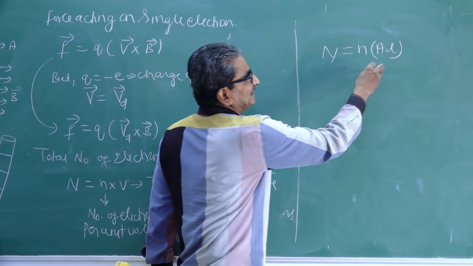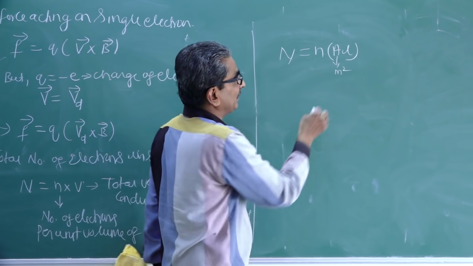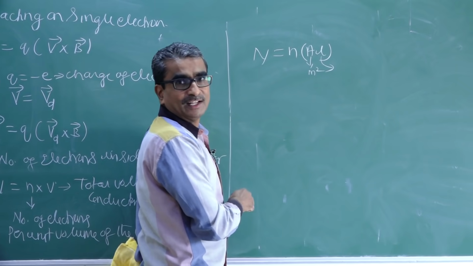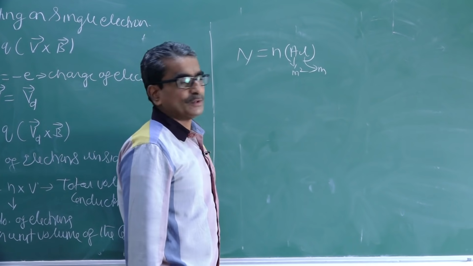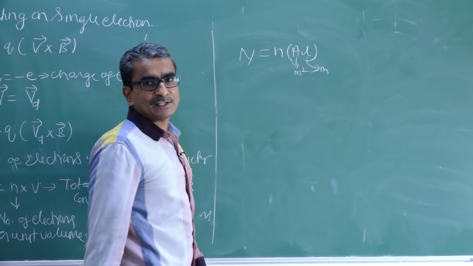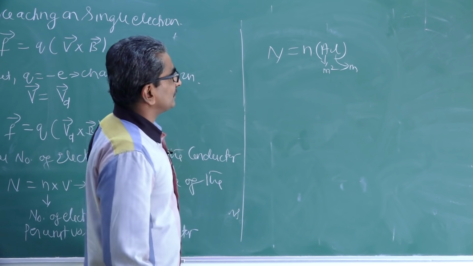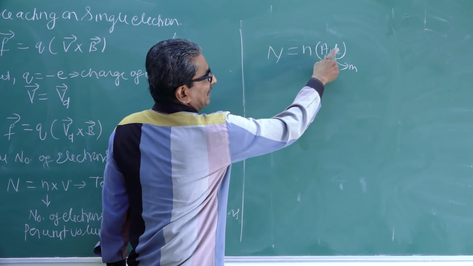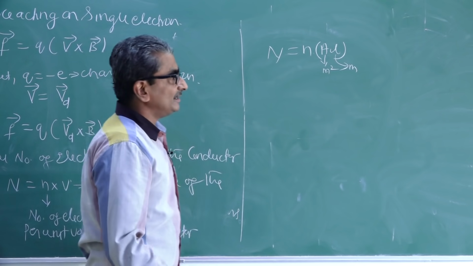What is the unit of A? Meter square. What is the unit of length? Meter. Meter square into meter gives meter cube. So once again we get the dimension of meter as equal to 3. So volume can be replaced by area into length.